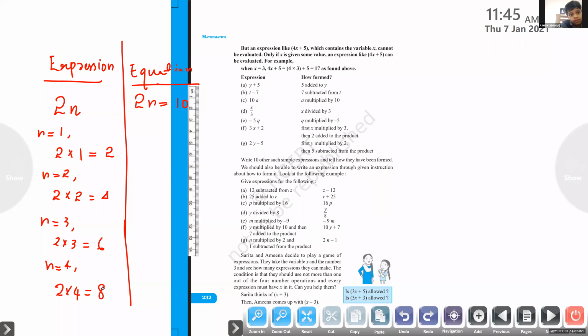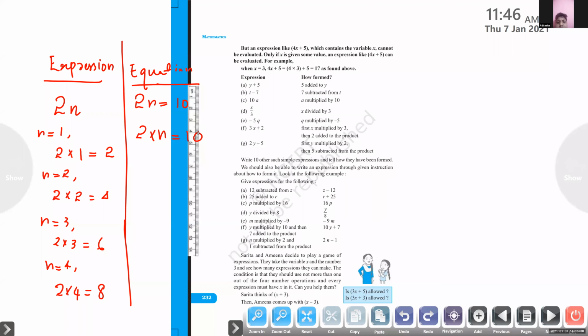Can you hear me? Yes, ma'am. And look here, 2n equal to 10. Is it an expression or an equation? Equation. Okay. So, 2n equal to 10. Here, you have to think like this: which value, if you multiply with 2, you will get the answer 10? 2n means 2 into n, 2 into n equal to 10.